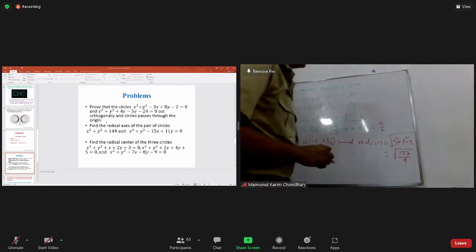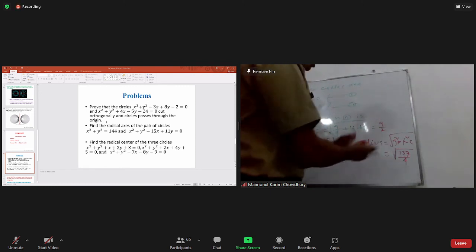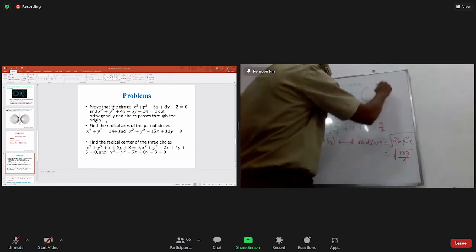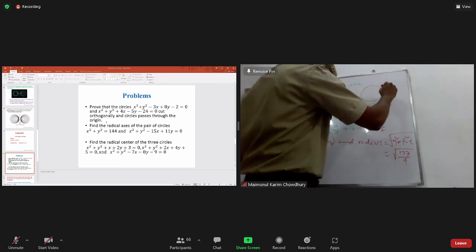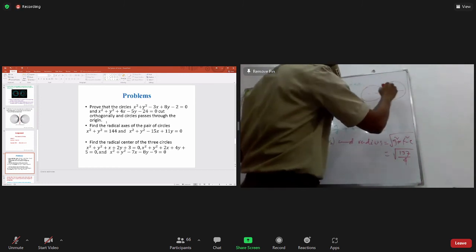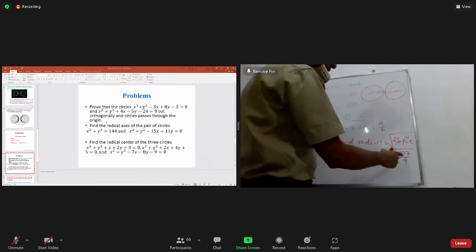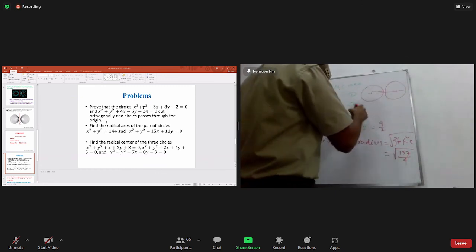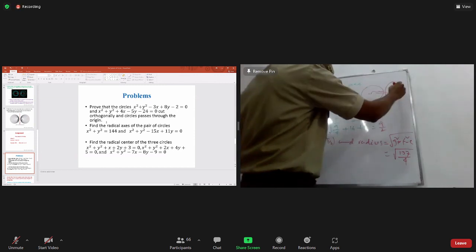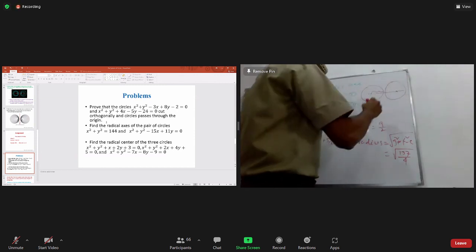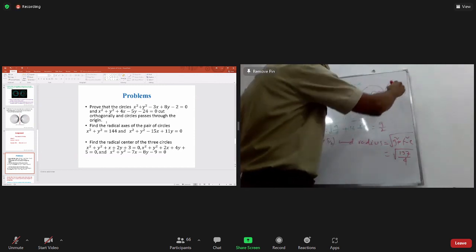I'm just telling one thing. Some of these areas, and the distance from this to both centers of the circles, I think it will be the same.